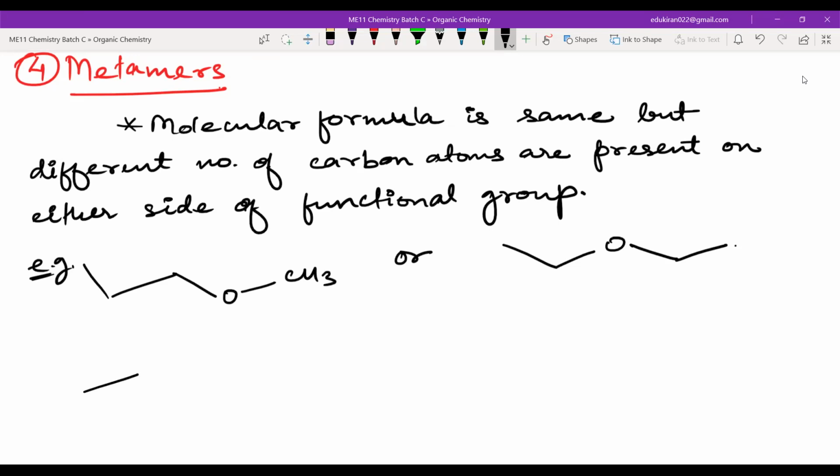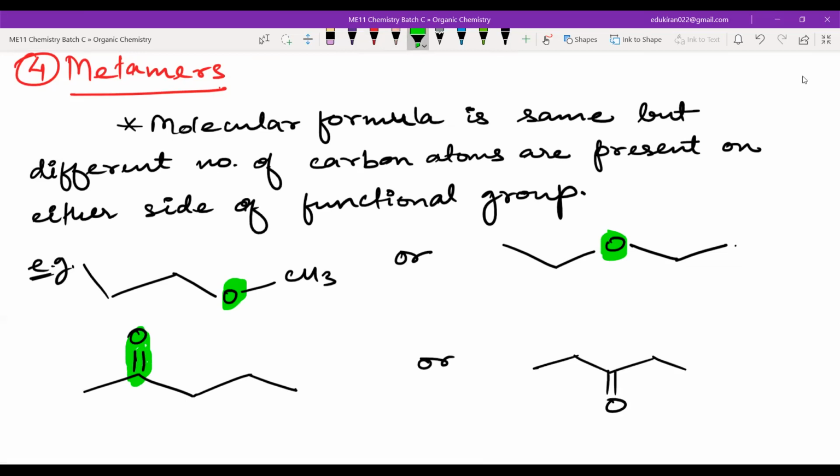Similarly, you can also have a C double bond here. This is the functional group.